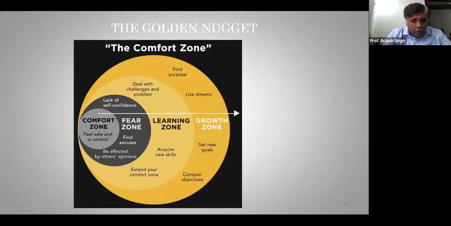Now, look at this figure very, very intently. This figure is worth its weight in gold, right? Each one of you has some kind of a comfort zone where you feel very, very comfortable right now. For example, somebody who doesn't have great communication skills has a story of his own that someday I will improve, right? Okay, there is no day called someday. It is either Monday, Tuesday, Wednesday, Thursday, Friday, Saturday, Sunday. There is no day called someday.